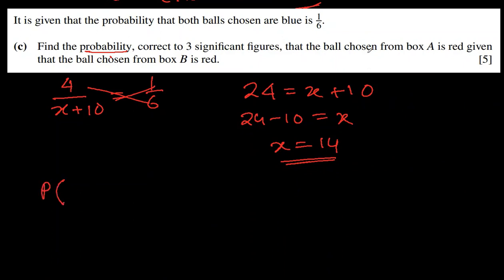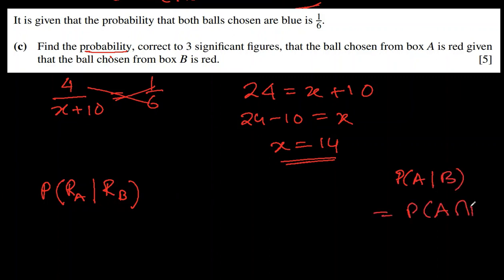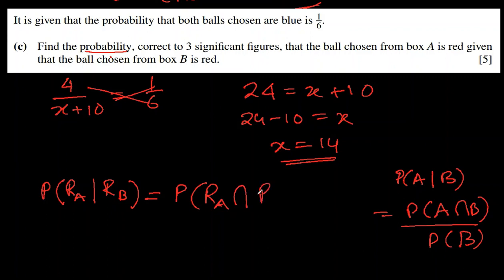So red in A, given that we got red from box B. We have a formula: probability of A given B is probability of A intersection B divided by probability of B. Interpreting the same thing in this situation, it will be red from box A intersection red from box B, divided by the probability that we get a red ball from box B.